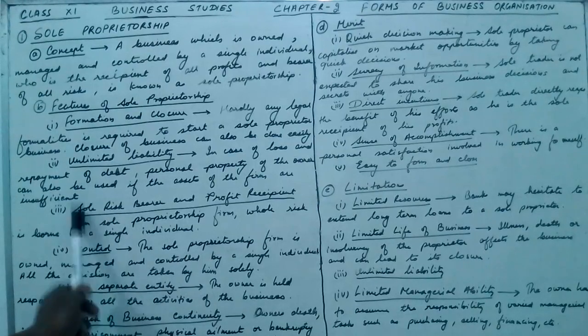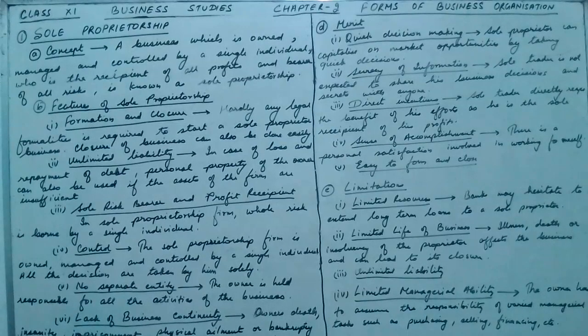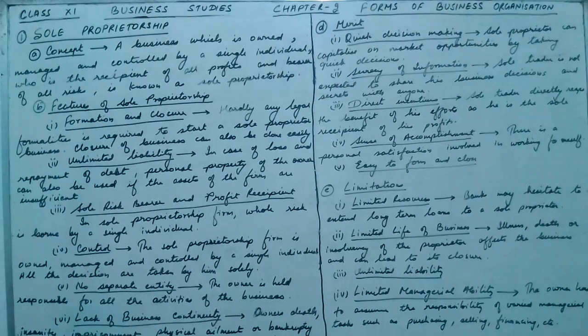Then third is sole risk bearer and profit recipient. In a sole proprietor firm, the whole risk is borne by a single individual. He is bearing the risk of the whole business, and because of this he is personally liable for all the losses and all the profits of the business. For all the losses he is personally liable, and for all the profit he is the sole receiver.